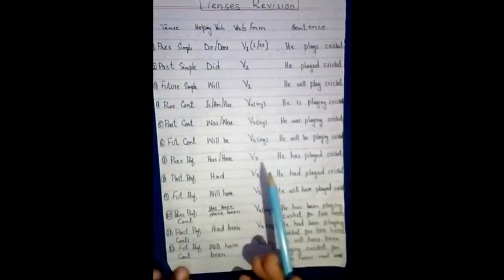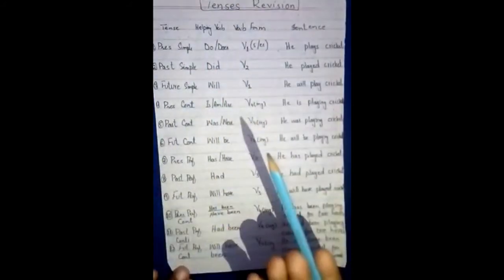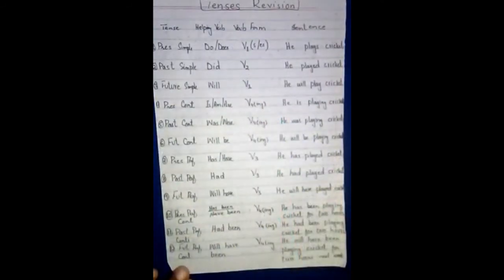So this is our revision of all the tenses. After this we start our passive voice. This is all our active voice tenses. What are active voice tenses? Those sentences in which we emphasize the subject and verb. In all these sentences we emphasize the subject. So these are all our active voice sentences or tenses. Inshallah we will soon learn our passive voice tenses.